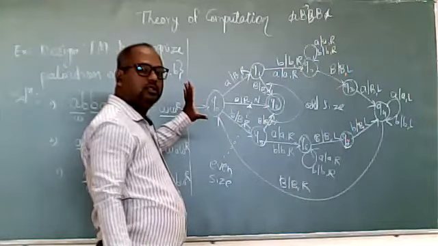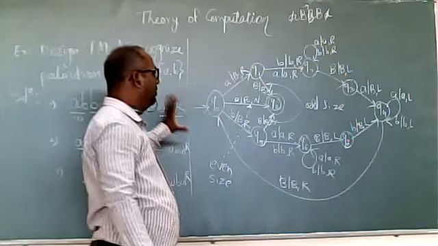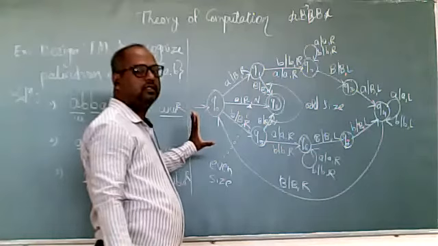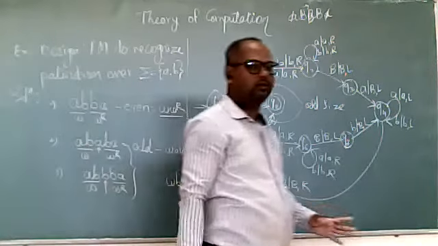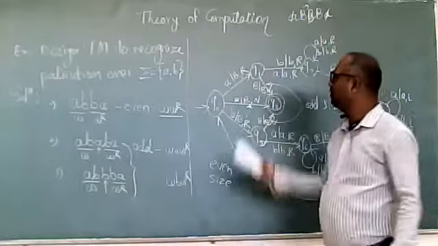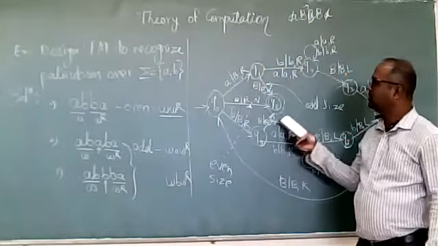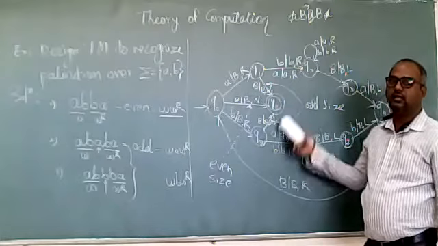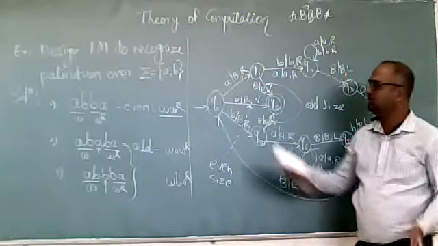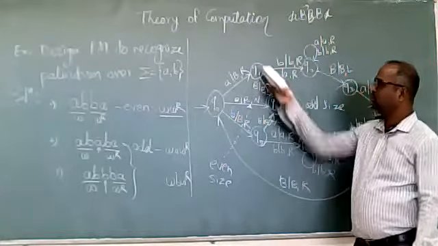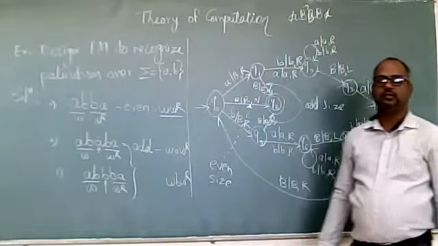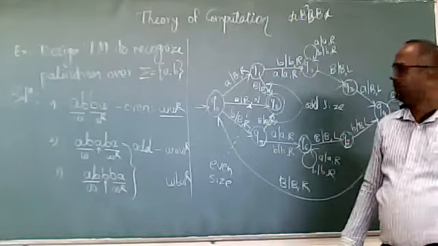So this is the logic for the Turing machine to recognize the palindrome. If in the exam they ask for palindrome, we have to design for even size as well as odd size. If they ask only for even size, that will be the only final state. If odd size, this will be the only final. So this is the Turing machine.